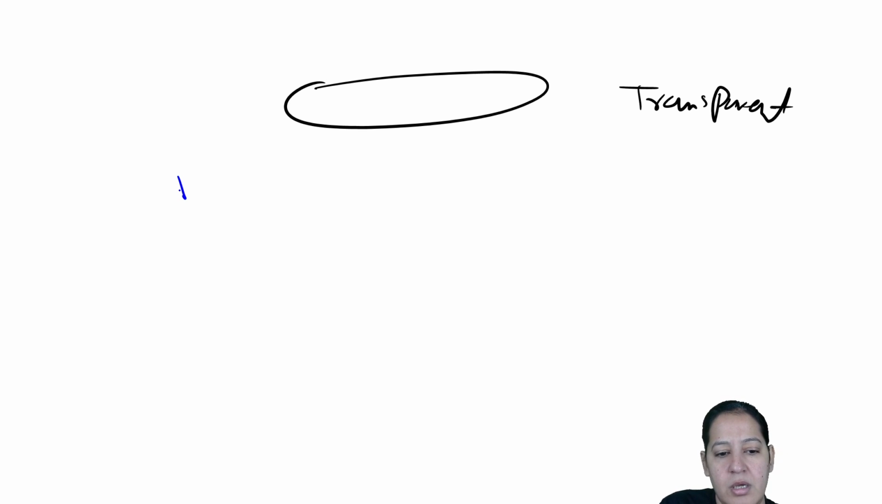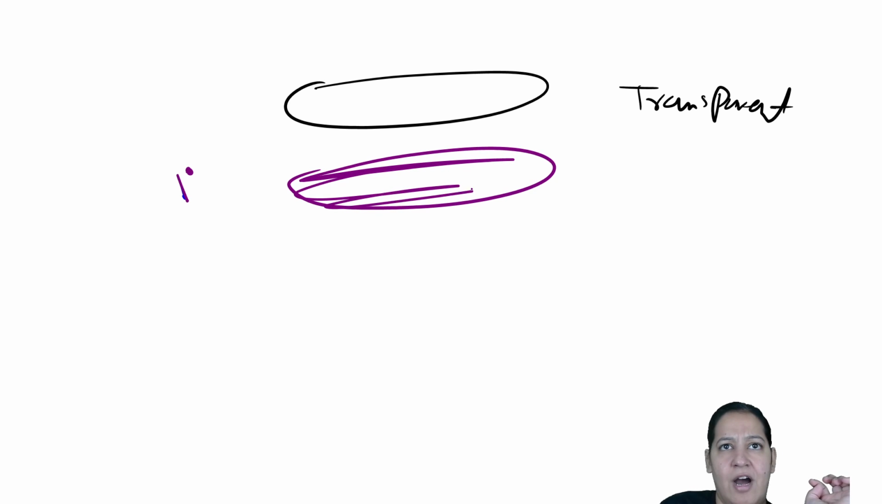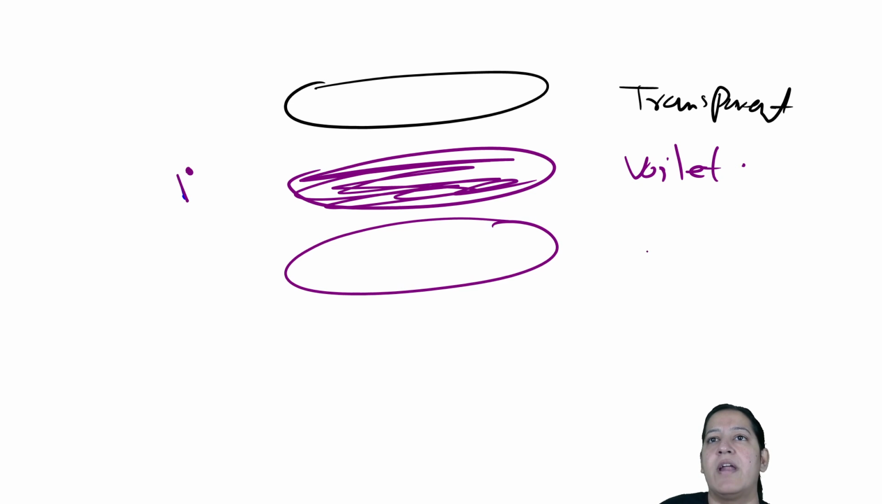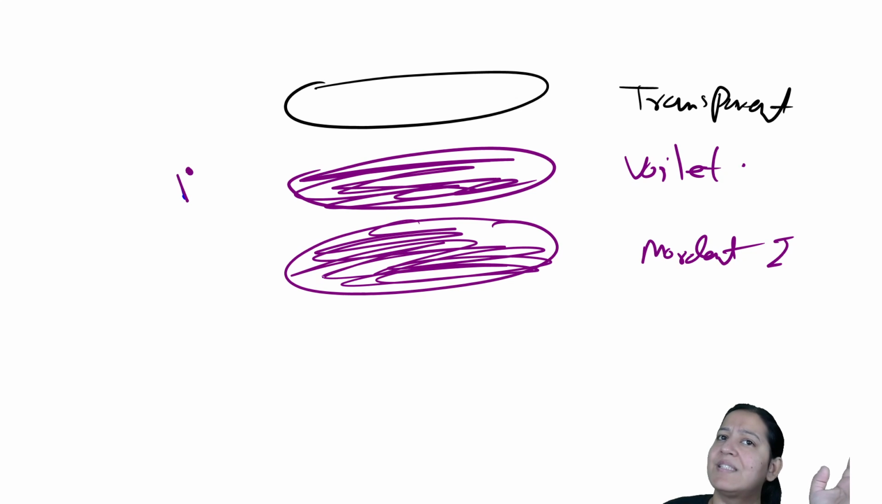You are giving the primary stain. On taking the primary stain, all the bacteria will become violet in color. The second step, you are giving mordant. Mordant is iodine. Again, they will remain violet because the mordant is fixing the primary stain inside the cell. So they will remain violet only.